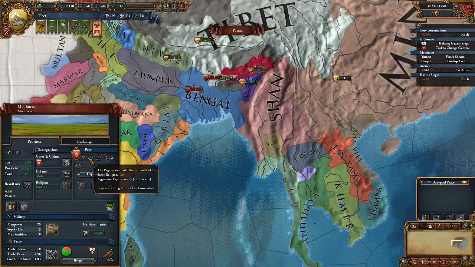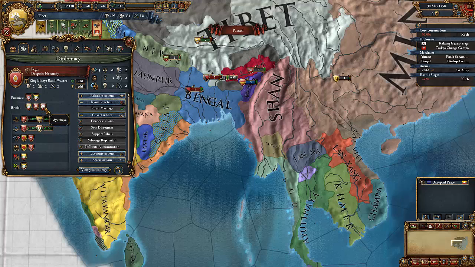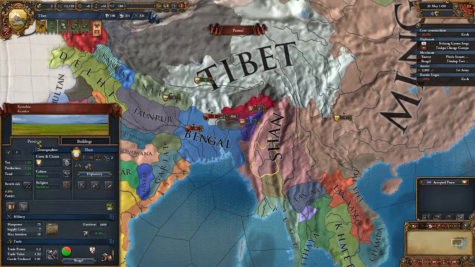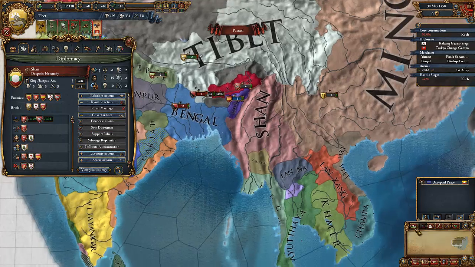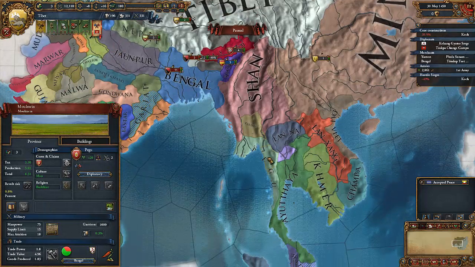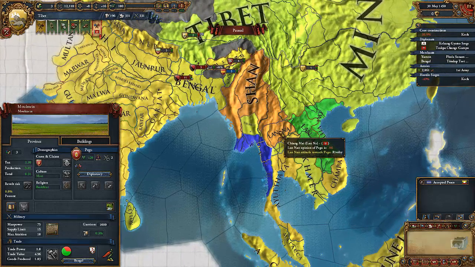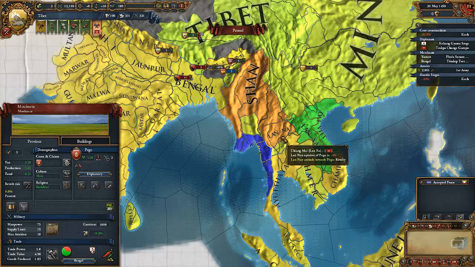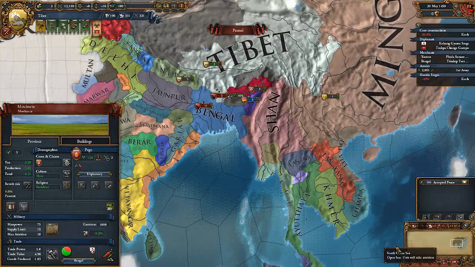If we take a look at Pegu, they like us because we're the same religion as them. Who are their enemies? They dislike Shun, Lana, and Ayutthaya. Because we dislike Shun, do we actually dislike Shun? We do. Because we dislike Shun, and Pegu also dislikes Shun, they think forming an alliance would be good. Now, unfortunately for me, I'm not sure if that would be a good idea, because they'll also call us into their war with, for instance, Lana and Ayutthaya. And Pegu, I do not think are actually that strong.